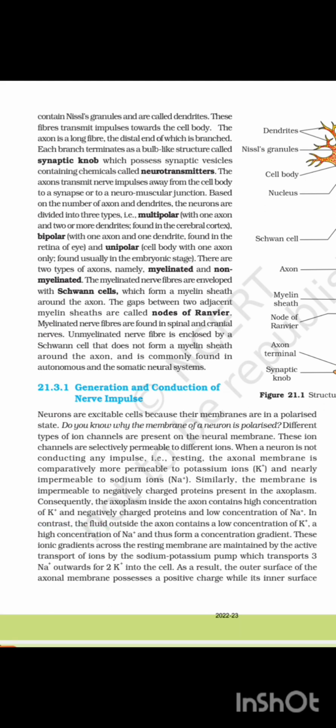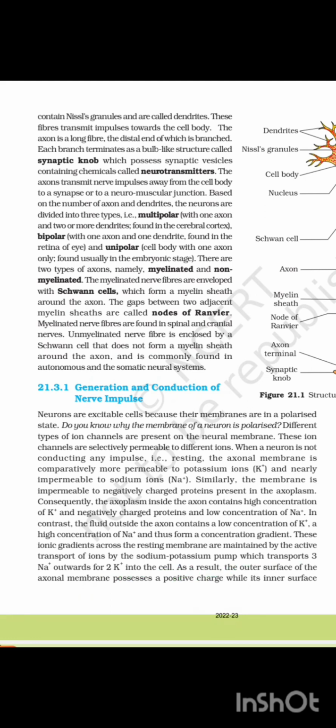In contrast, the fluid outside the axon contains a low concentration of potassium and a high concentration of sodium, and thus forms a concentration gradient. These ionic gradients across the resting membrane are maintained by the active transport of ions by the sodium-potassium pump, which transports 3 sodium ions outwards for 2 potassium ions into the cell.